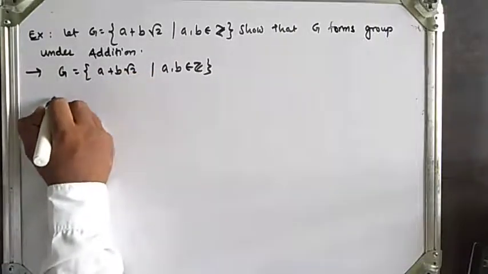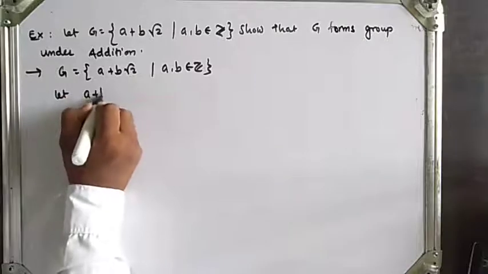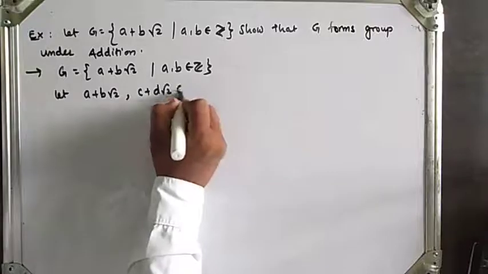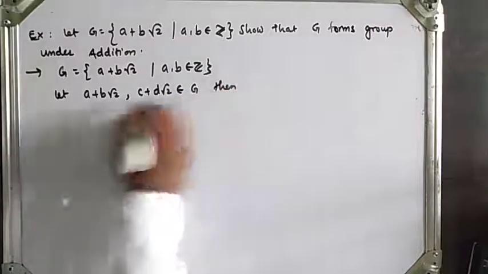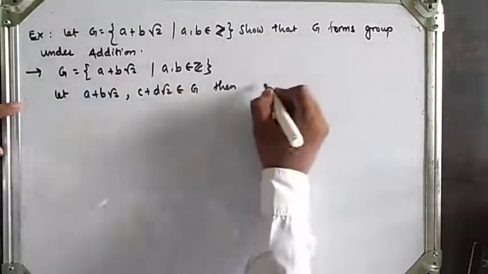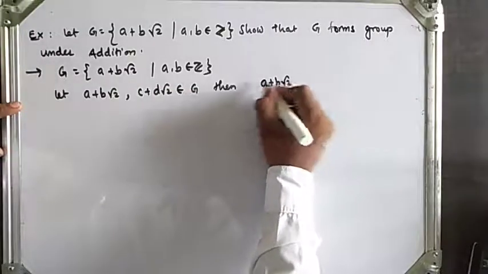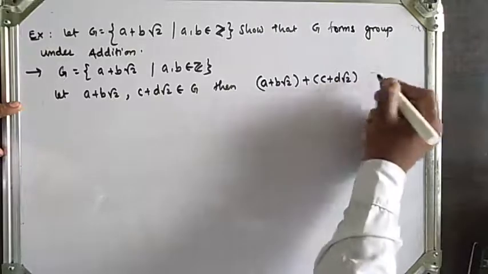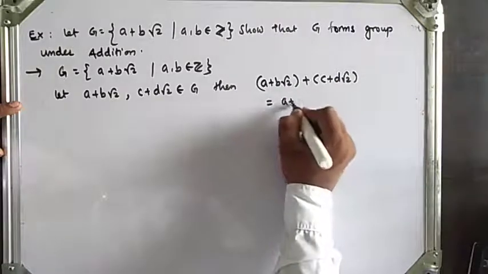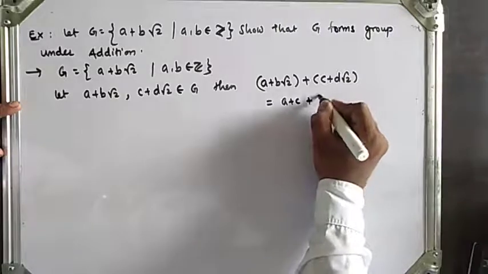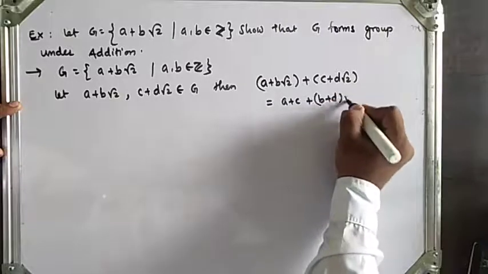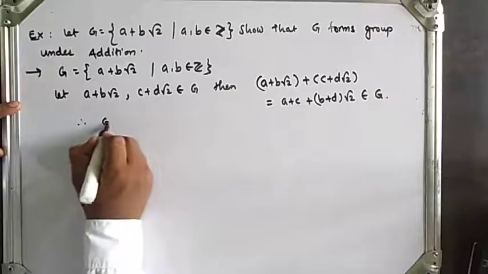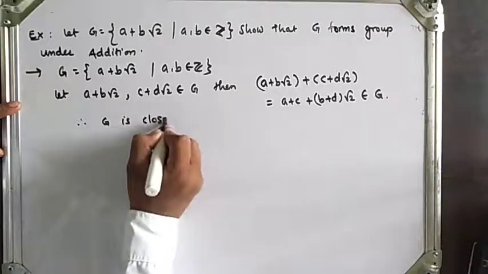Let a plus b root 2 and c plus d root 2 belong to G. The operation is addition: a plus b root 2 plus c plus d root 2, which is equal to a plus c plus, taking b and d common, b plus d into root 2, which also belongs to G. Therefore G is closed under addition.